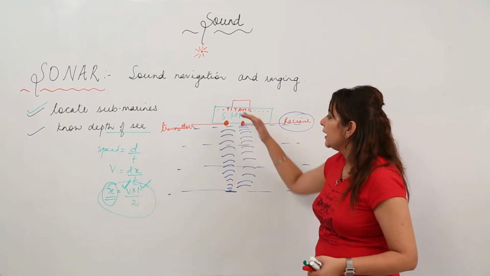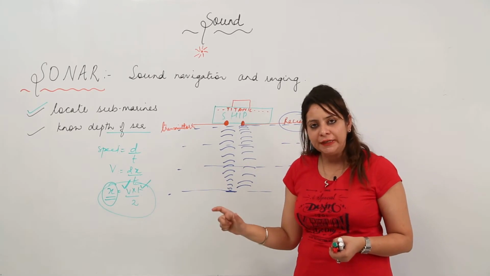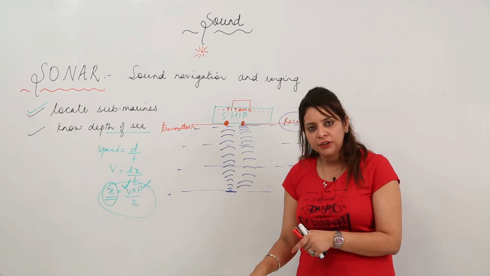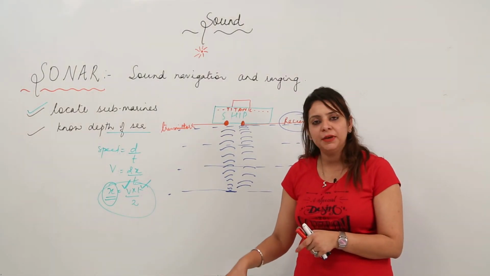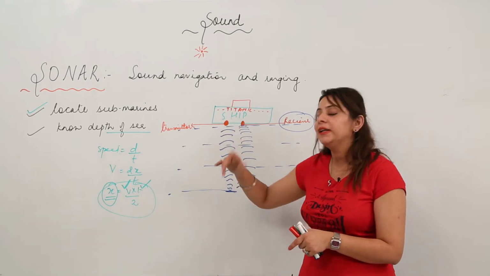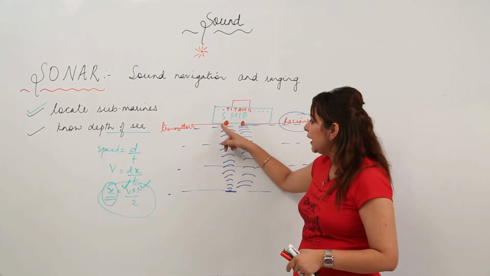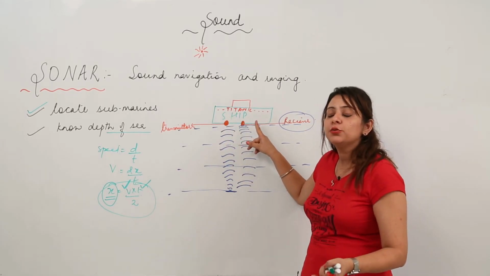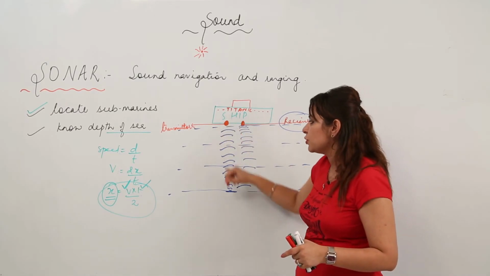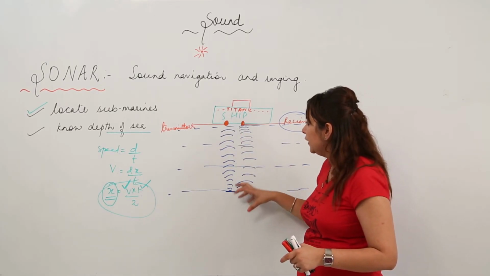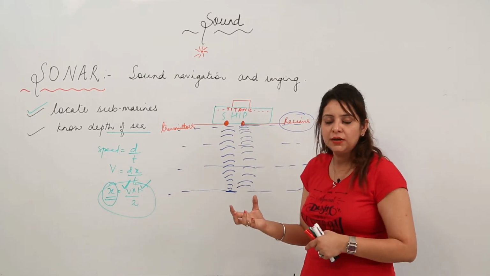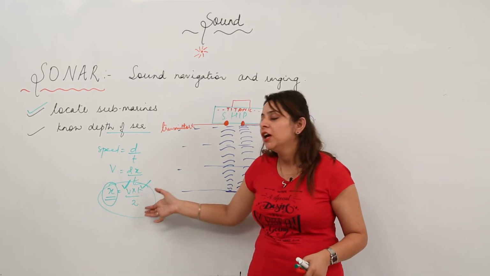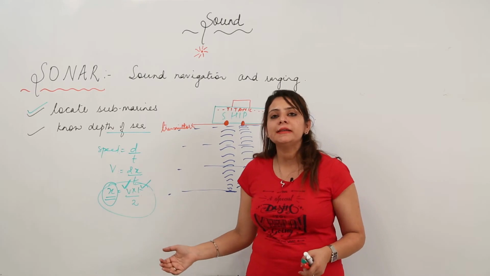And how does it work? At the base of the ship there are transmitters and receivers fitted. Transmitters transmit the signals in the form of ultrasonic waves. They travel through the sea water, and whenever they strike the bottom or any submarine they get reflected back, and those reflected ones are received by the receiver. The time taken by the ultrasonic waves to go down and get reflected is noted, and by putting it in this formula we can know the depth of the sea, or we can locate the submarine. So this is the sonar.